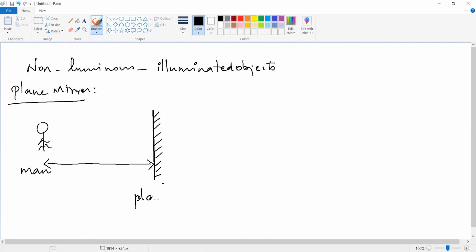It is the plane mirror, Kanna. Please draw this diagram. It is the plane mirror, and the distance from the object. The man is nothing but the object. Do you understand?